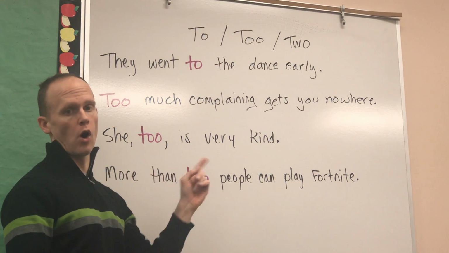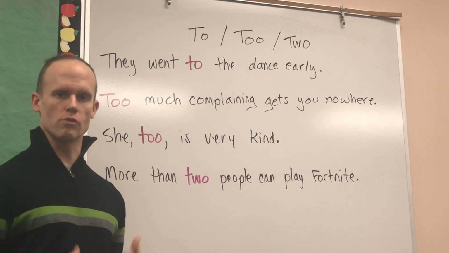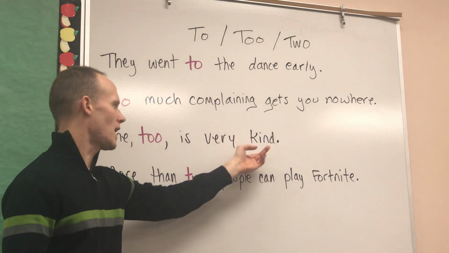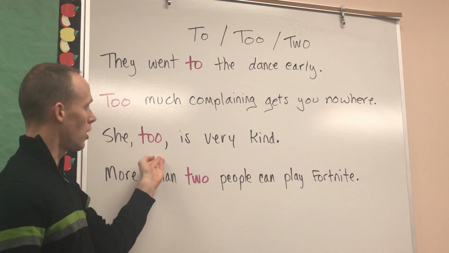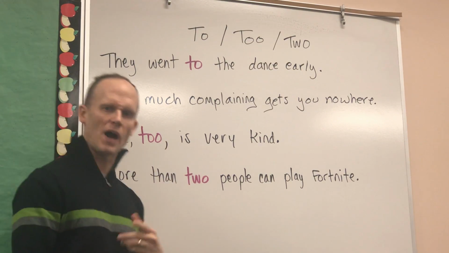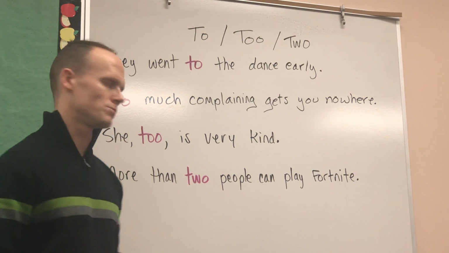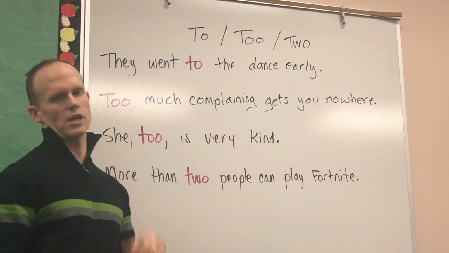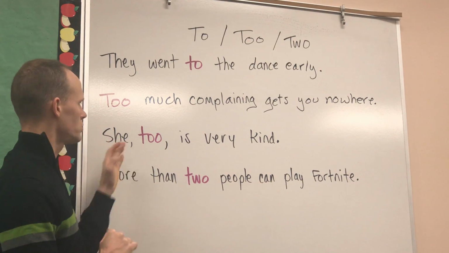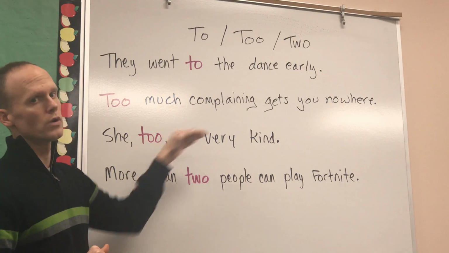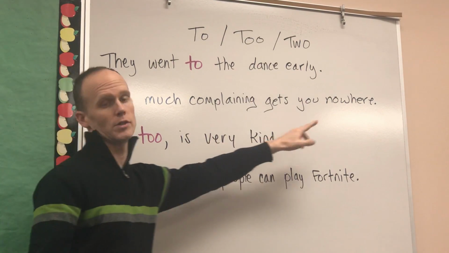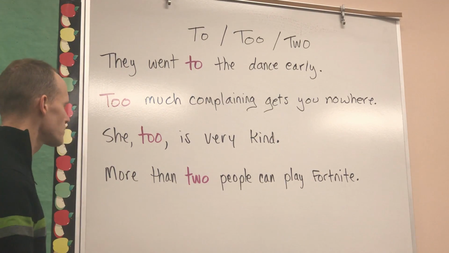Now, if we're going to use "too" as the transition word, which means "also," let's take a look. She, too, is very kind, which means also. She also is very kind. And I'm going to separate this with commas, I'm sorry. With commas, it's kind of like that comma party around all transition words. So she also is very kind. She, too, is very kind. And this could also go at the end. She is very kind, comma, too. Okay, that would work as well.